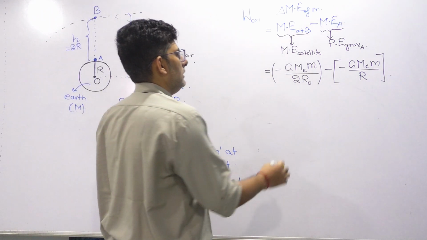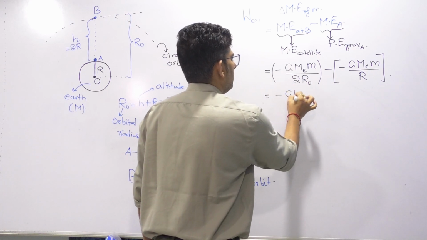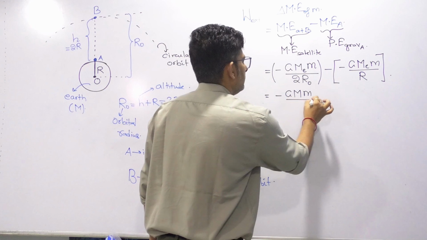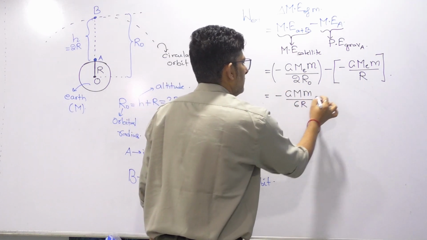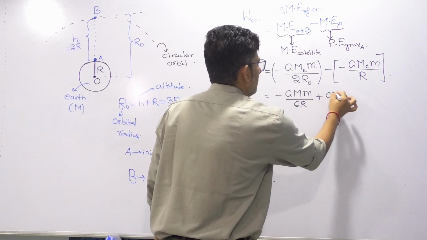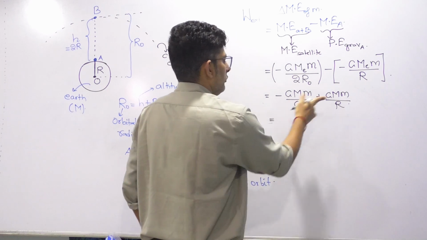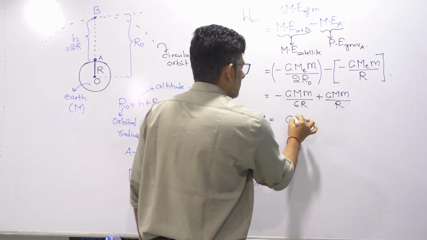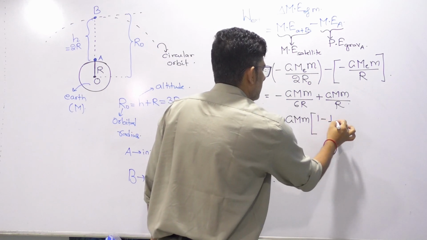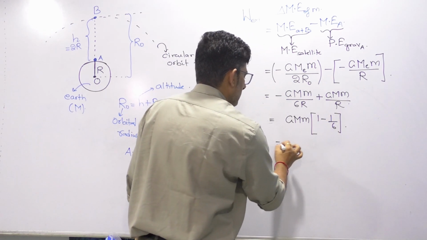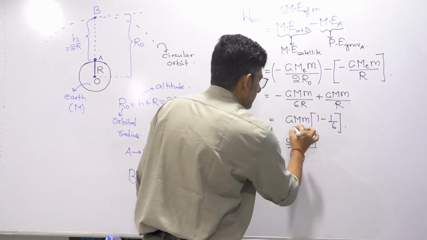Now in this question we can substitute mass of Earth is given as M, orbital radius we saw is 3R, so 3 2s are 6R, minus minus becomes plus GMm by R. So this becomes GMm times (1 minus 1 by 6), which becomes 5GMm by 6.